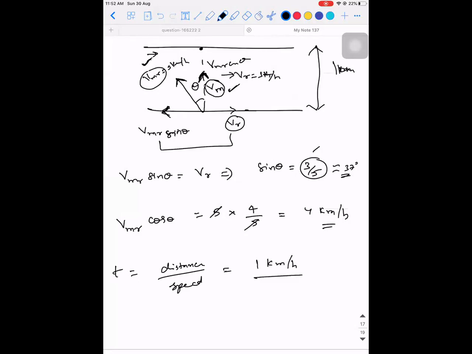What is the speed of the person in this direction? 4 km/h. So this kilometer and kilometer is gone. It will be 1/4 of an hour, which will be 0.25 hours. So it will take 15 minutes or 0.25 hours. Is it clear?